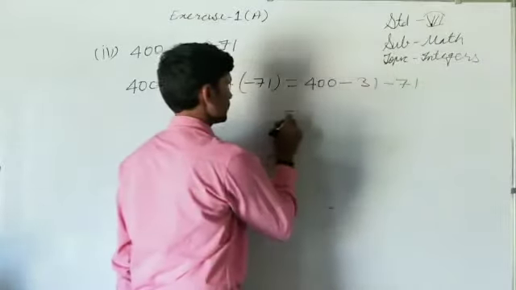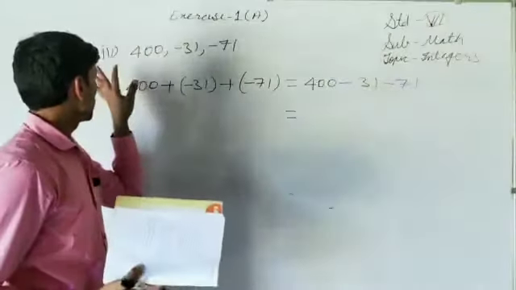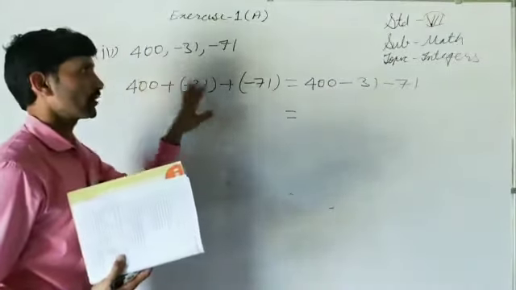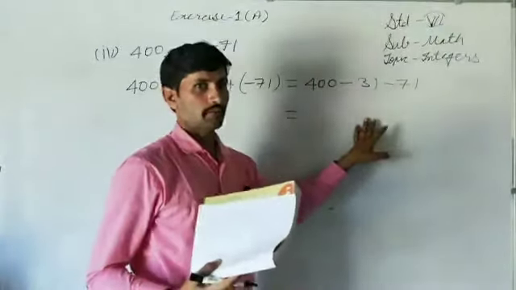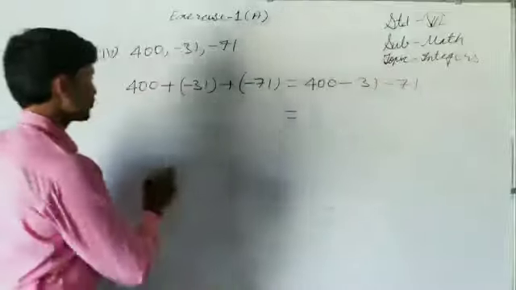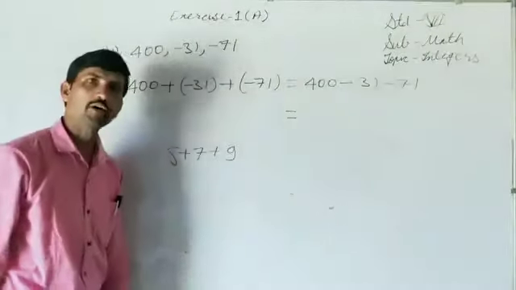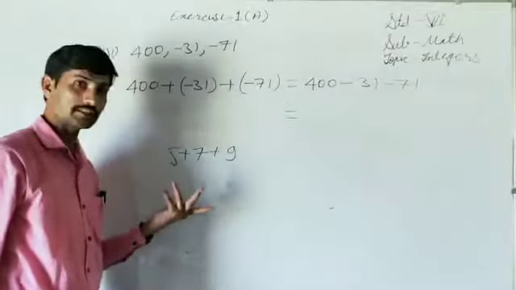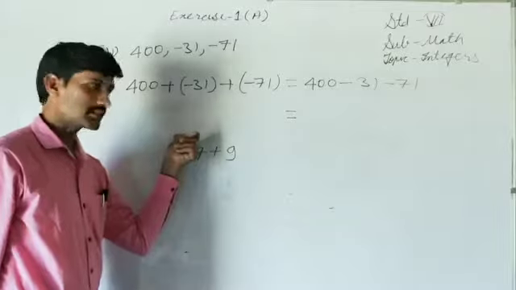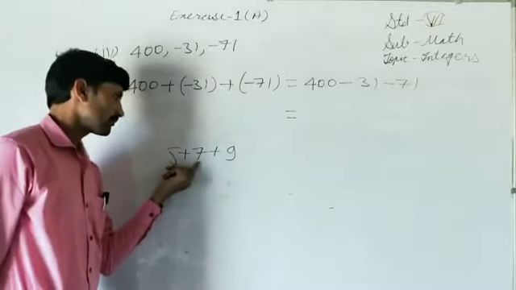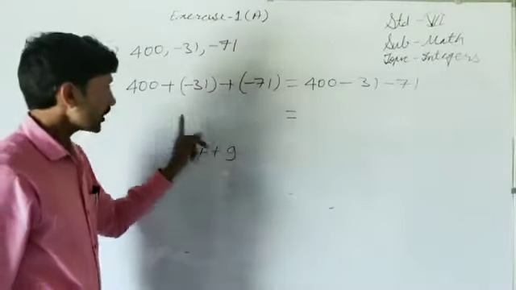Now we have to simplify it. As we discussed in the first, second and third parts, we can simplify any two integers together. For example, if we want to add 5, 7 and 9, then first of all we solve any two integers, either these two or these two or these two, that is our choice. Suppose we first add 5 plus 7, it is 12, then 12 plus 9 is 21.